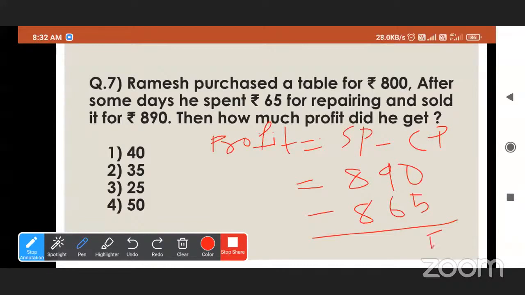Sir, I got the answer is 30. So here the answer is 25. See here, third option is very right. That is 25. He gets profit rupees 25.